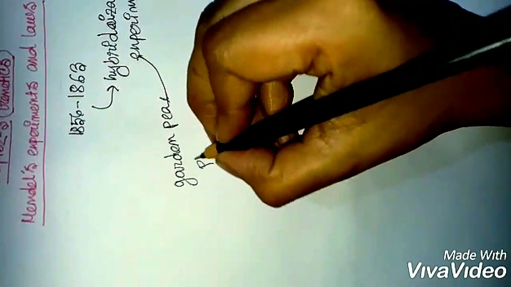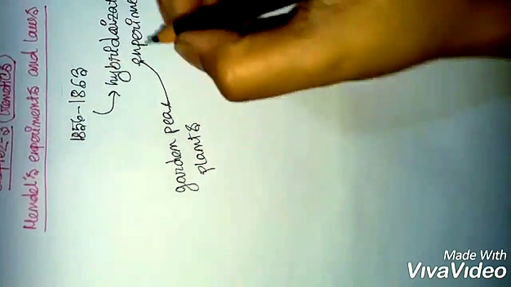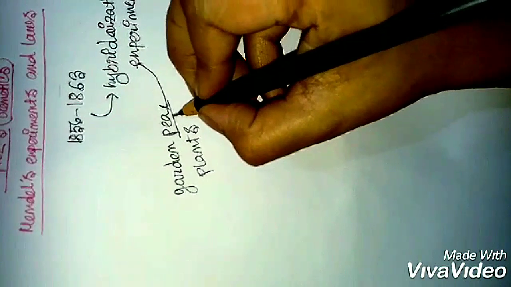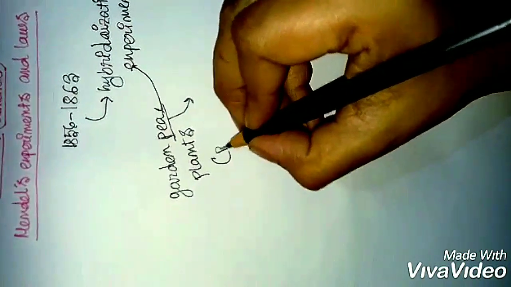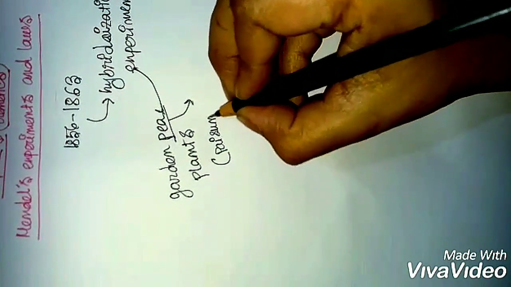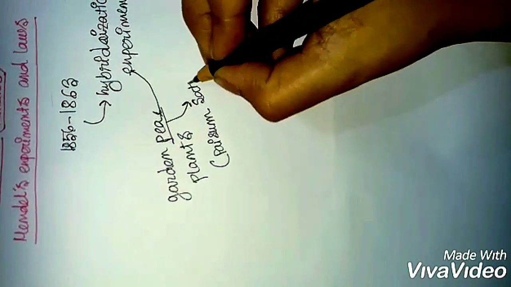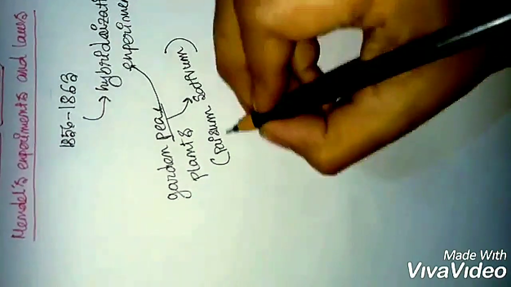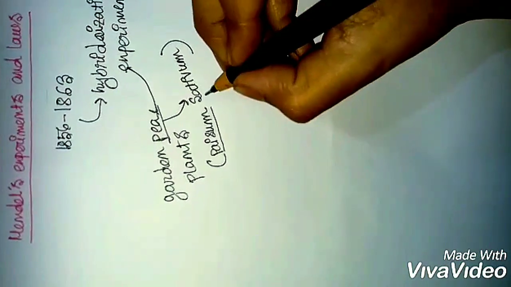This pea plant has a scientific name, that is Pisum sativum. Okay, you have to underline the scientific name.